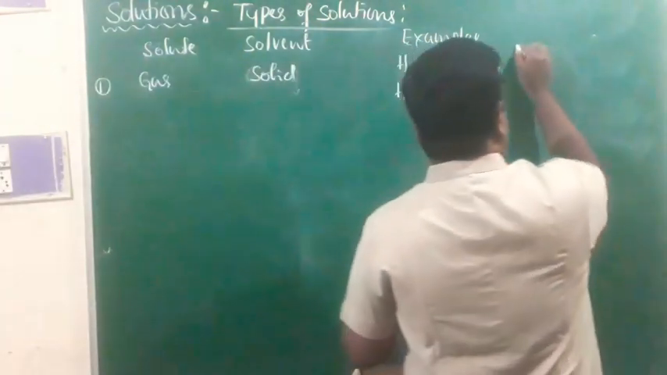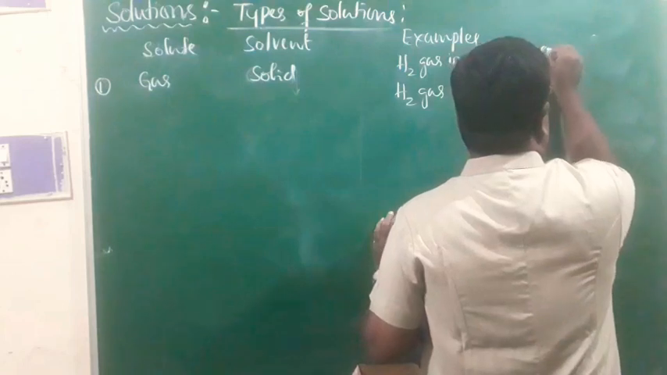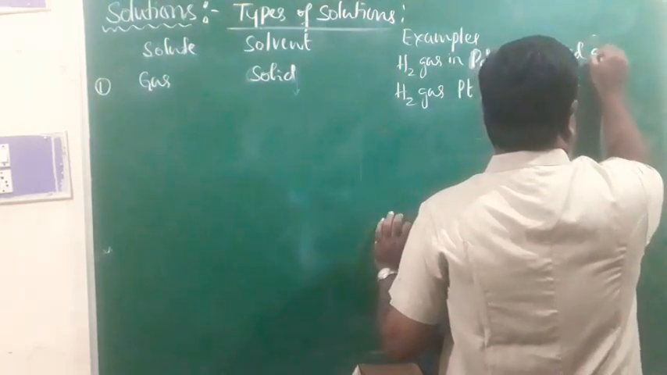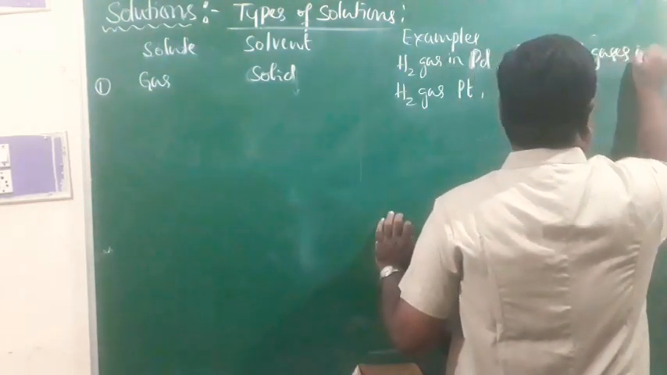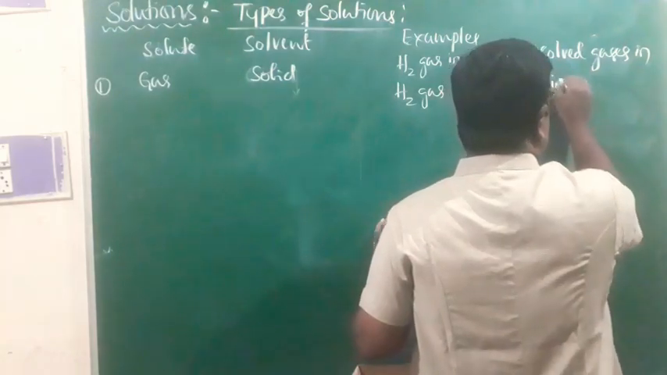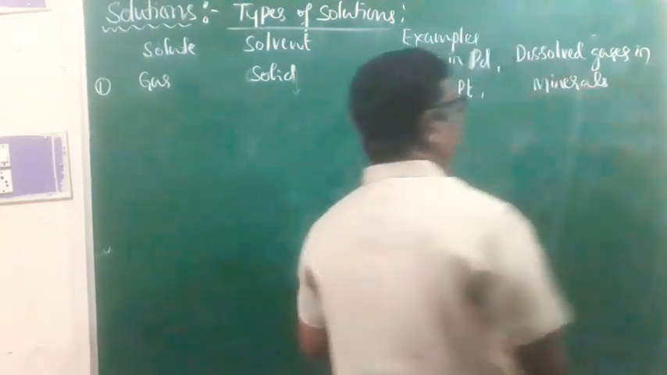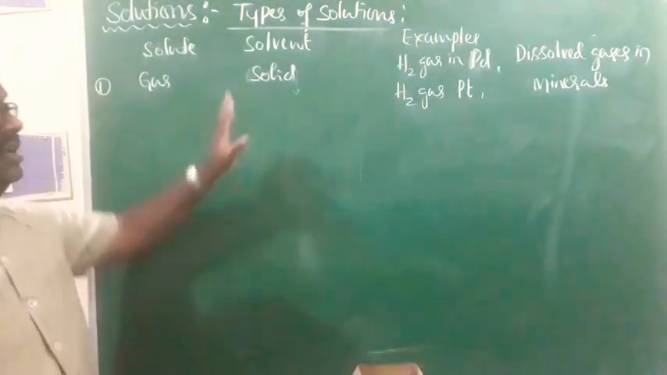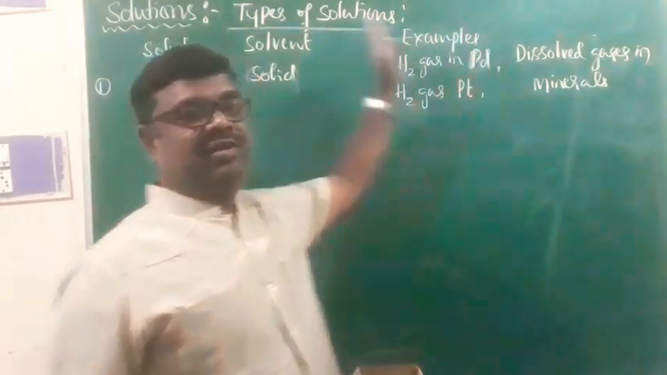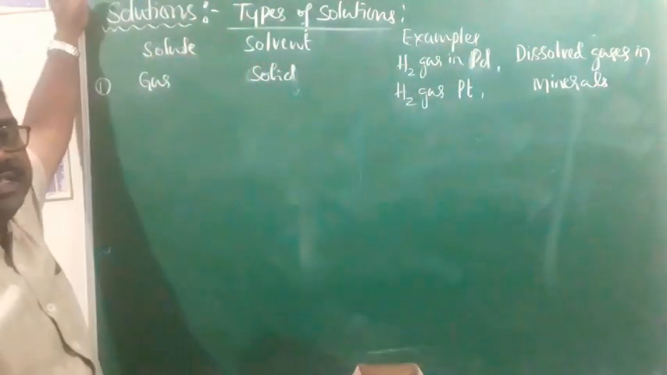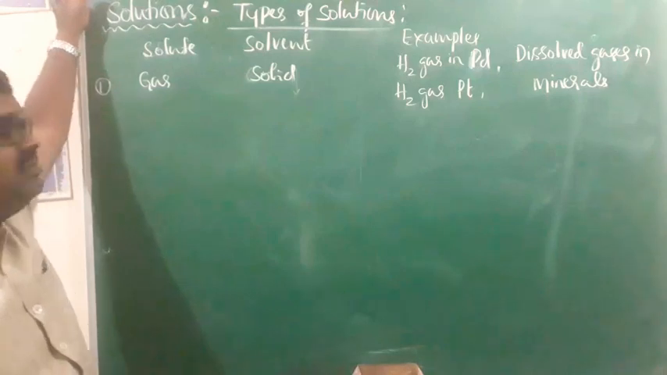Another example is dissolved gases in minerals. Various minerals are characterized by dissolved gases, and they are all examples of gas in solid type solutions.